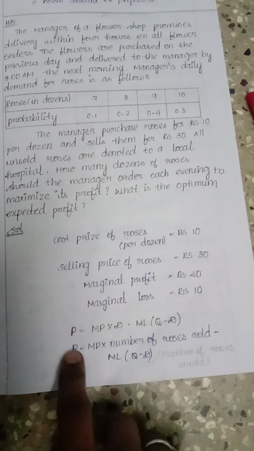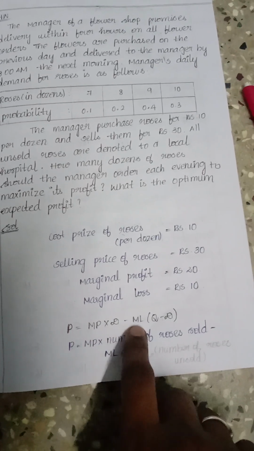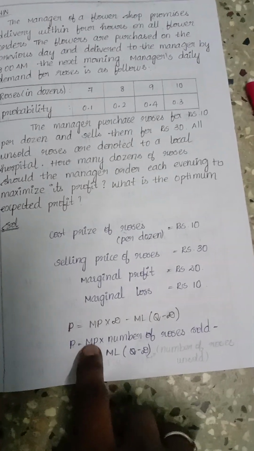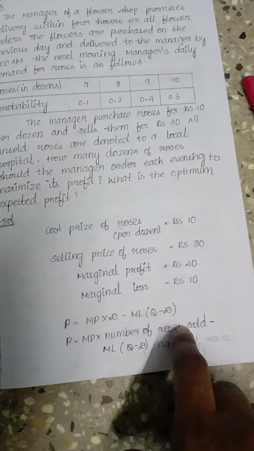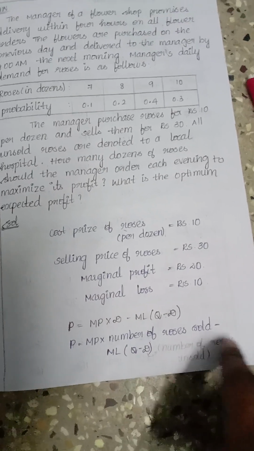Then we calculate the profit: marginal profit MP into demand D, minus marginal loss into Q minus D. That is, the marginal profit times the number of roses sold, minus the marginal loss times the number of roses unsold.